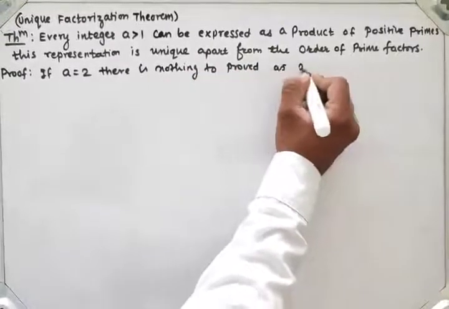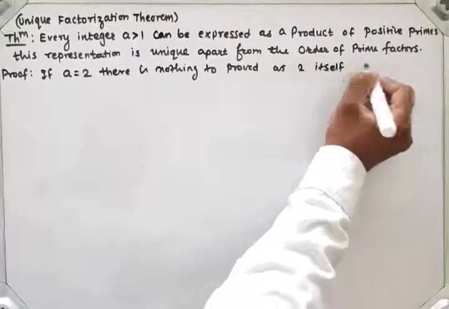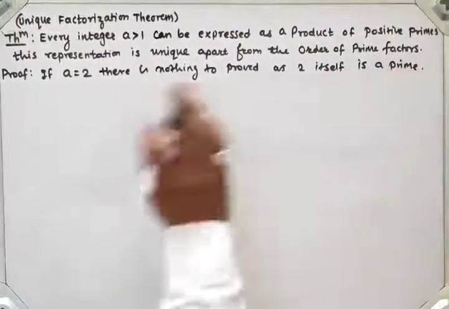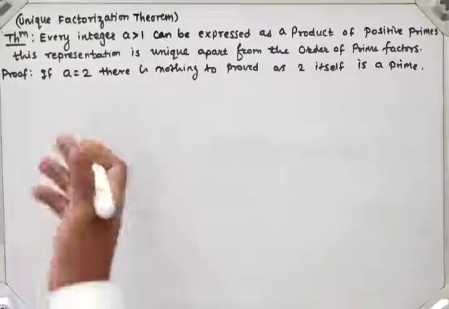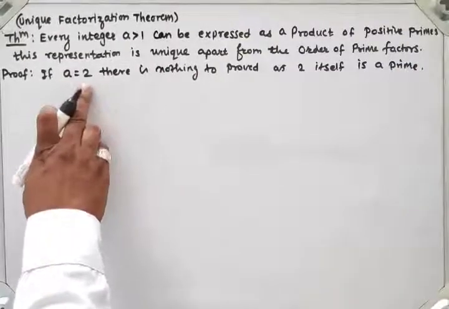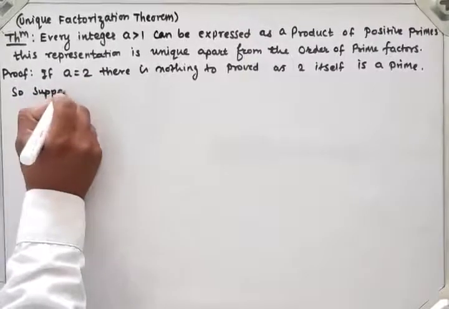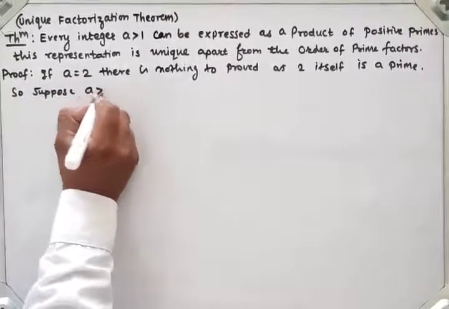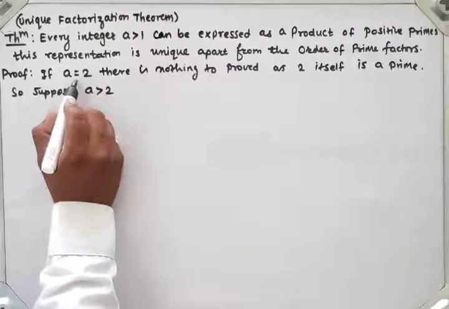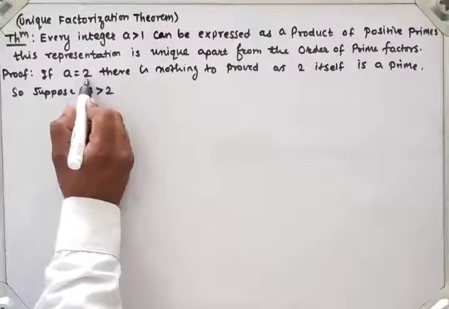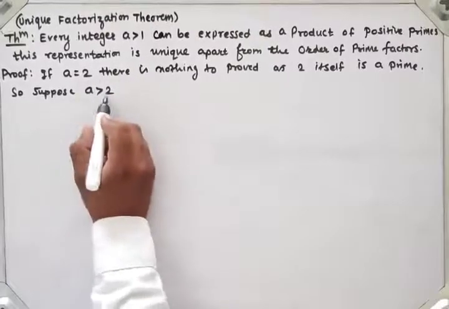As 2 is itself prime, our result is true. Next we will see for a greater than 2. We have taken the minimum element a as 2 because 2 is the smallest prime number. So now suppose a is greater than 2.